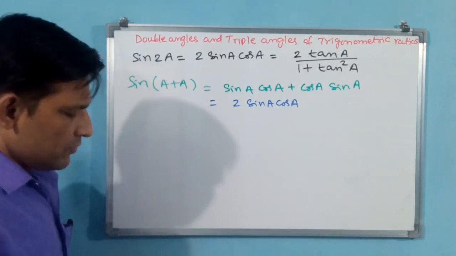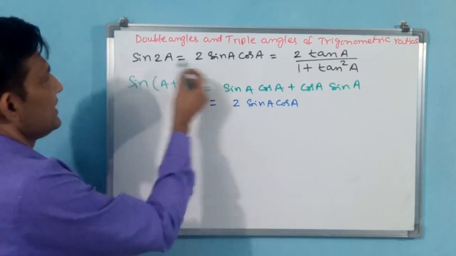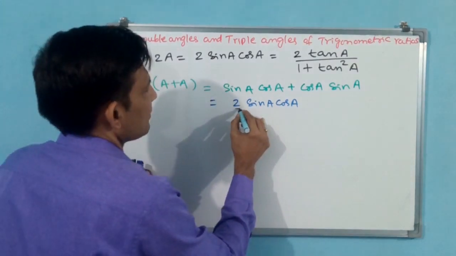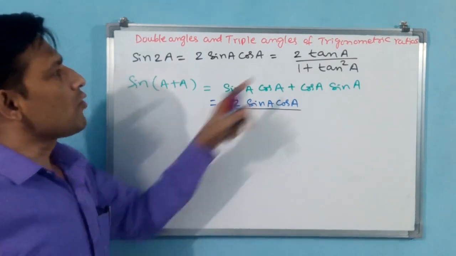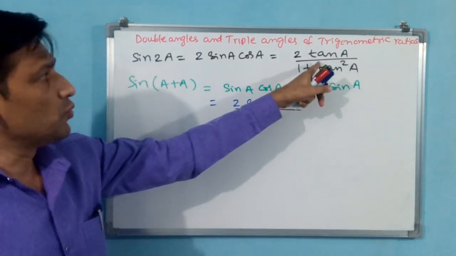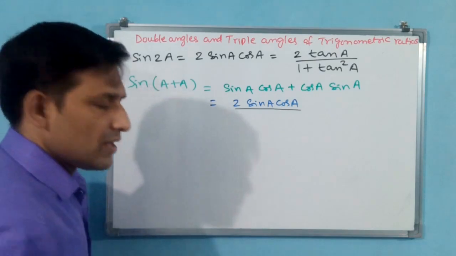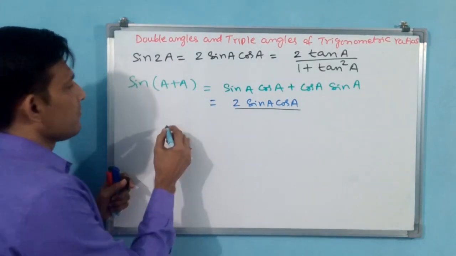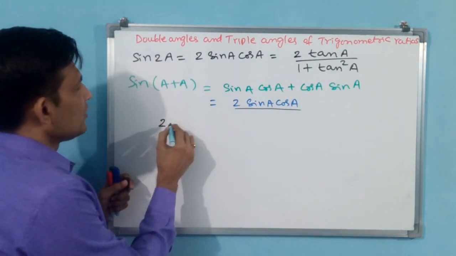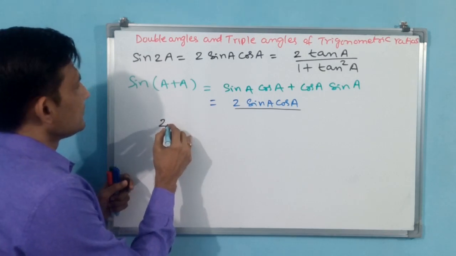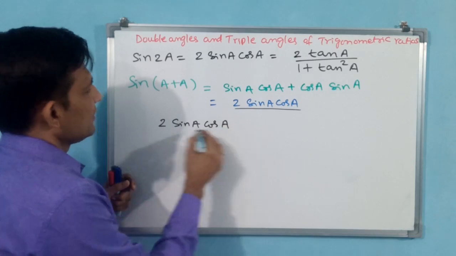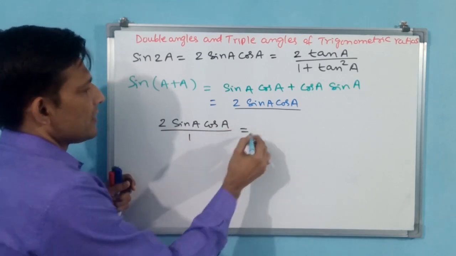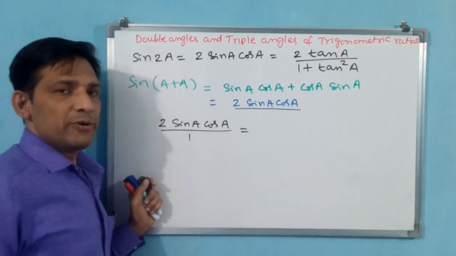Now you got one result for sin 2a, LHS is equal to RHS. Now we have to prove the other one also, 2 tan a by 1 plus tan square a. How I am proving, you observe carefully. Again I am writing 2 sin a cos a by 1. Is it going to change any value?